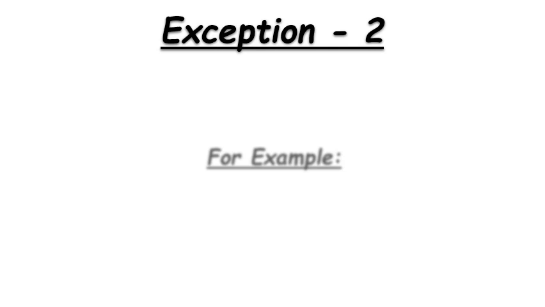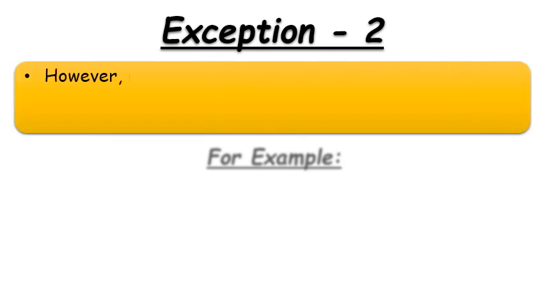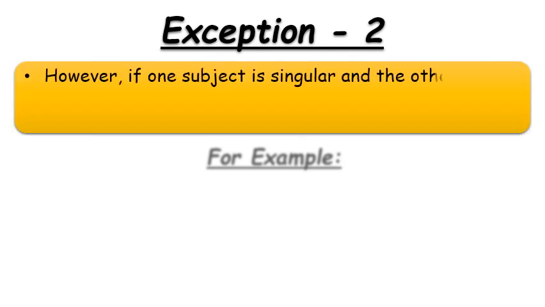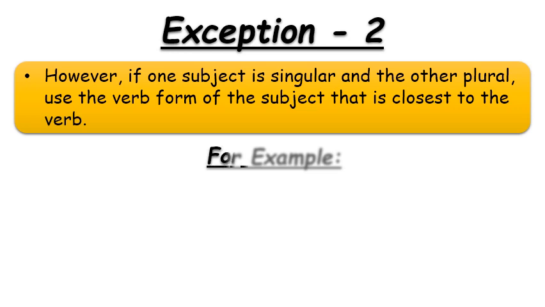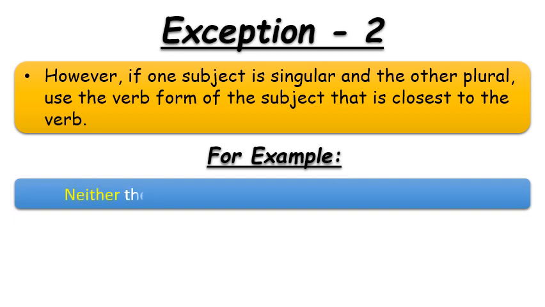See what is exception number 2. However, if one subject is singular and the other is plural. I repeat it again. If one subject is singular and the other is plural, use the verb form of the subject that is closest to the verb. So in this case, the verb will be used according to the closest subject. For example, neither the bears nor the lion has escaped from the zoo.